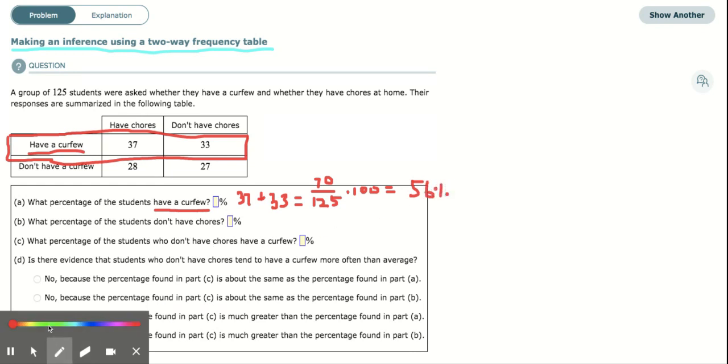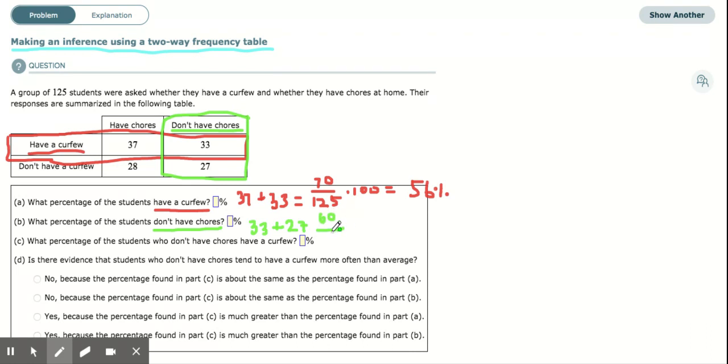Okay, let's look at B. This is asking us what percentage of students don't have chores. Now here's don't have chores. This is in a column, so we're going to total up this column. That's 33 plus 27. Let's see, that's 50 and 10, 60. And this is still out of the total number of students, 125 students.